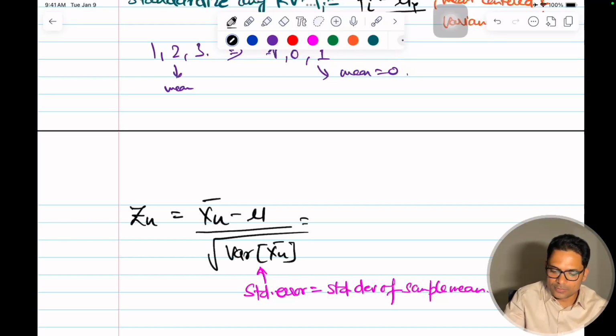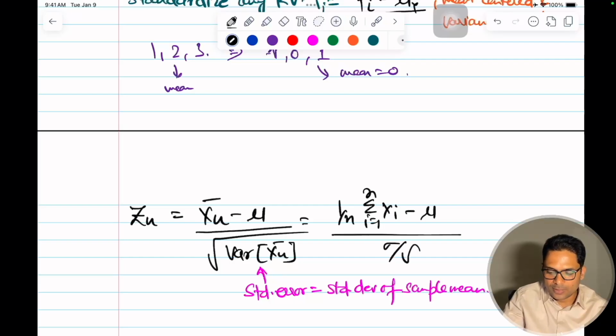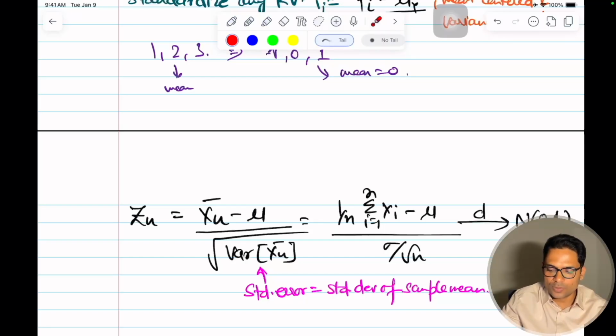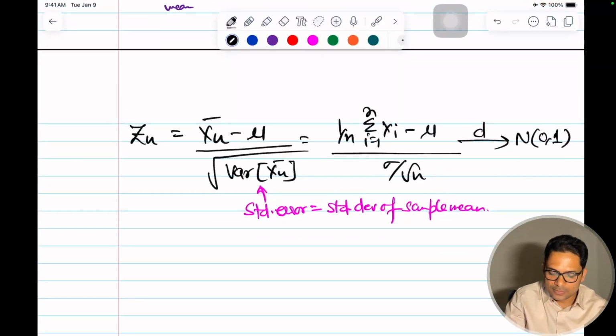So this is your 1 by n sigma i equal to 1 to n xi minus mu, divided by sigma by root n, because the variance was sigma square by n. And after standardizing, we say that this, with the arrow marked d, will tend to a normal distribution or a Gaussian distribution with mean 0 and variance 1. And what does this d mean? This d denotes convergence in distribution.